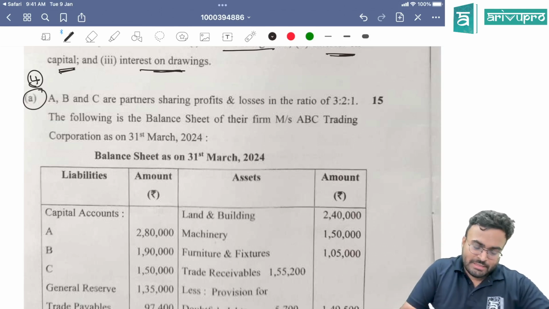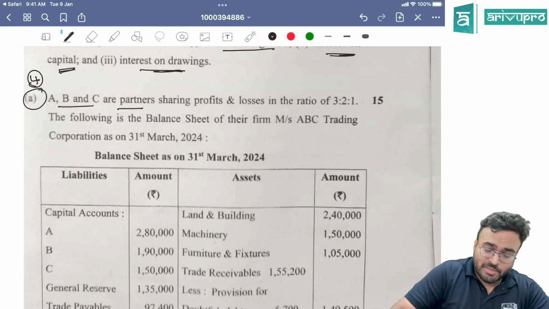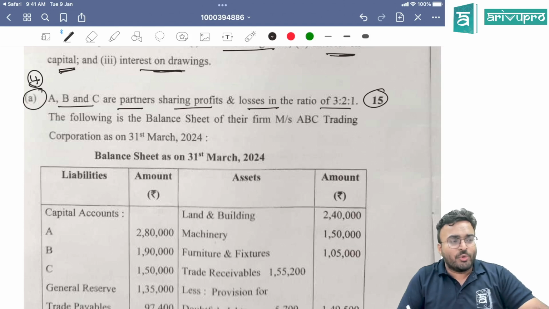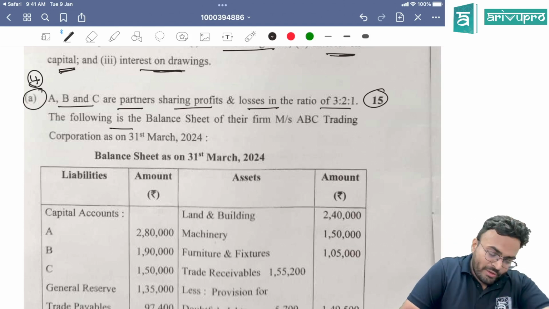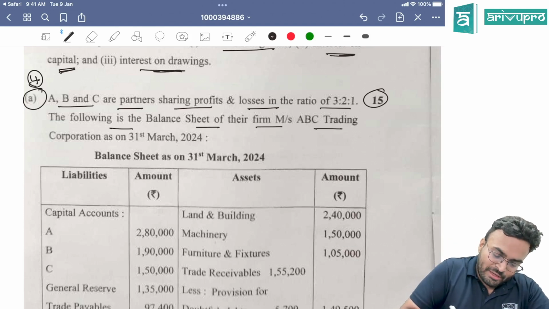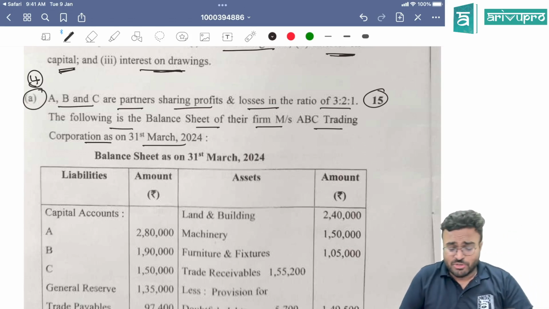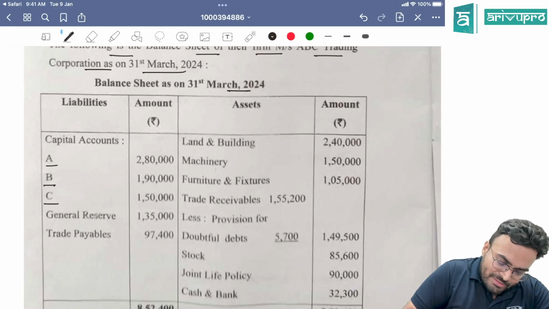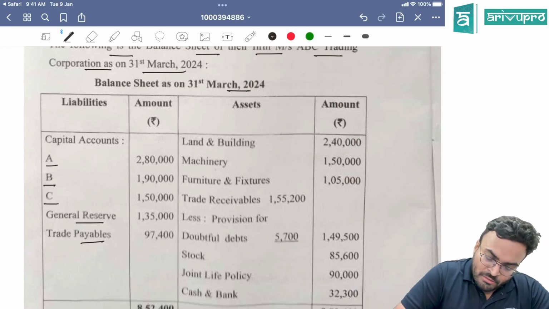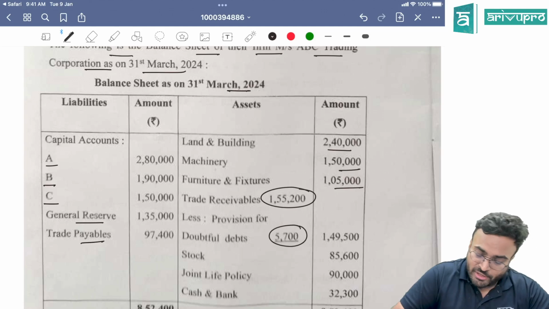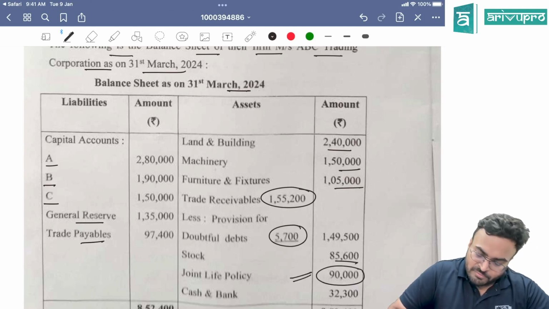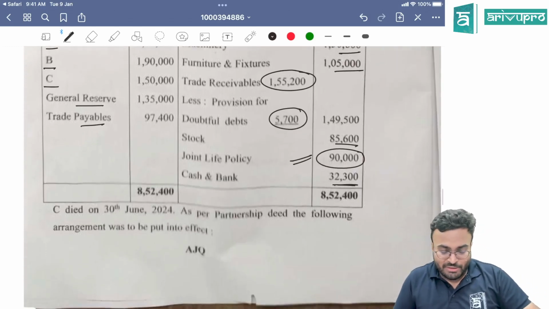Okay guys, next. A, B, C are partners. Partnership question, 15 marks. Sharing profits and losses in the ratio of 3:2:1. The following is the balance sheet of their firm ABC Trading Corporation as on 31st March 2024. Balance sheet is given. Capital of ABC, general reserve, trade payable. Land and building, machinery, furniture, trade receivable is there. Provision is already there. Stock, joint life policy, cash and bank.